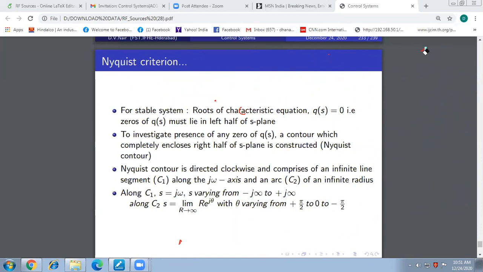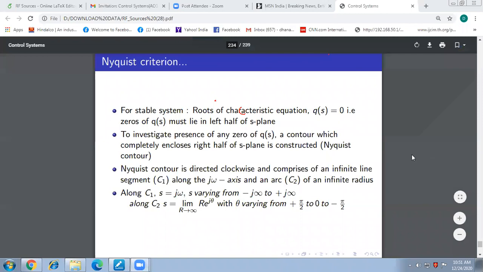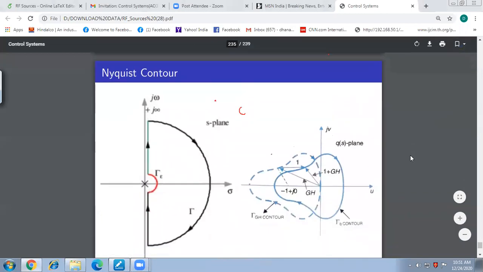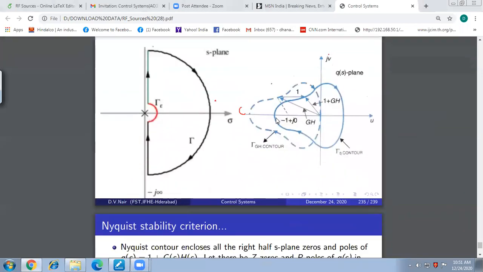It is such a powerful stability tool in the frequency domain, right? Even after so many decades, six or seven decades of its existence, it still has the same relevance. Yes, friends. So that is what we did here. The contour that corresponded to QS encircling the origin of the QS plane has now shifted to the contour gamma GH encircling minus 1 plus J0, right?